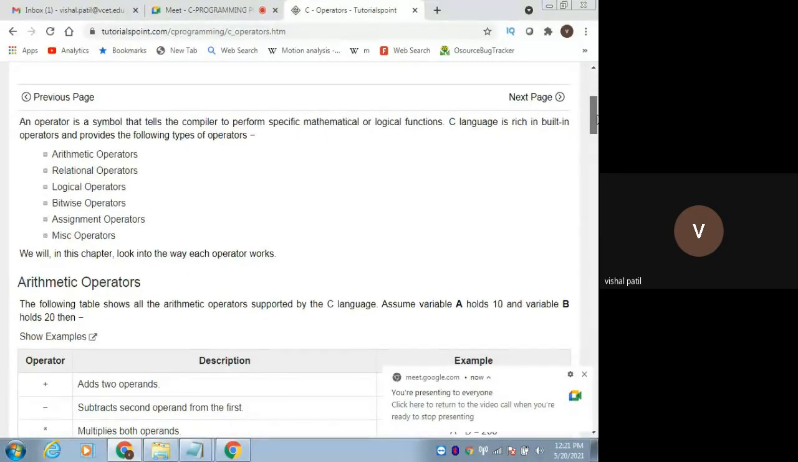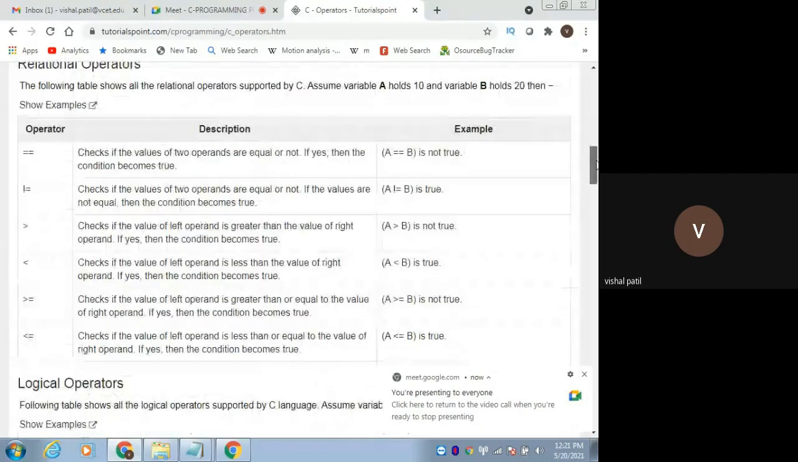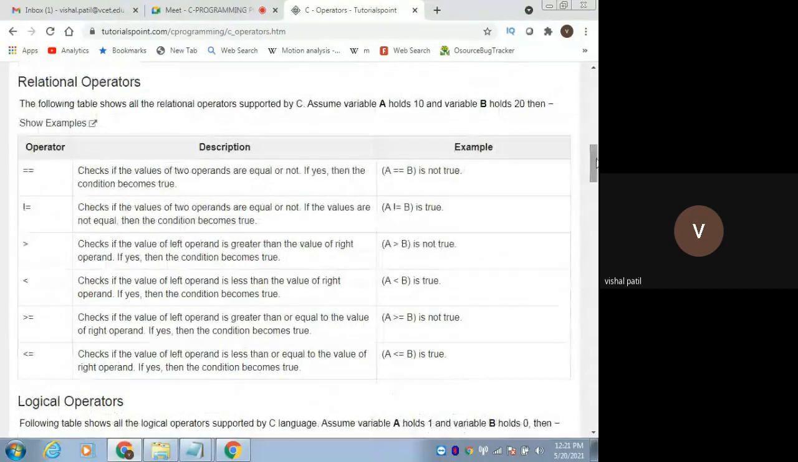Arithmetic operator, which we have discussed just now. Then we have relational operator. Then we have logical operator. Then we have bitwise operator. Then we have assignment operator. Remember all these categories of operator. We have just finished with arithmetic operator. Now let's see the second type, that is relational operator.